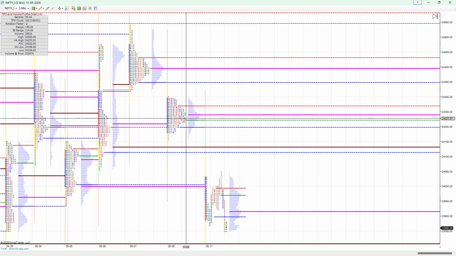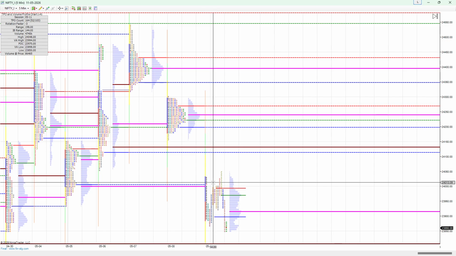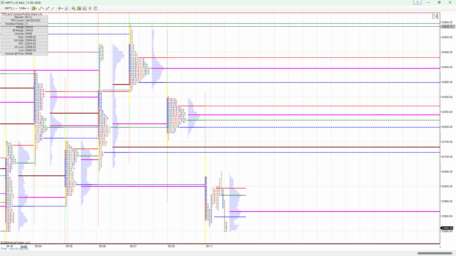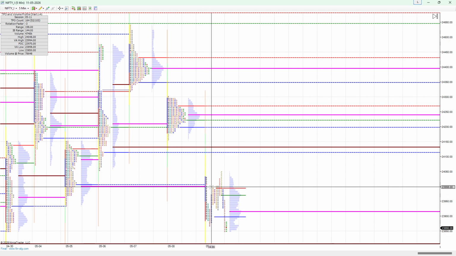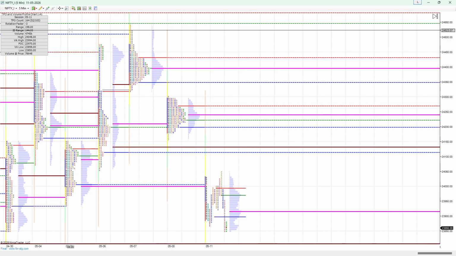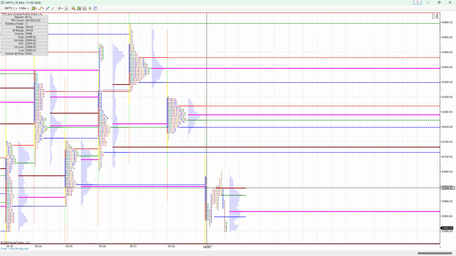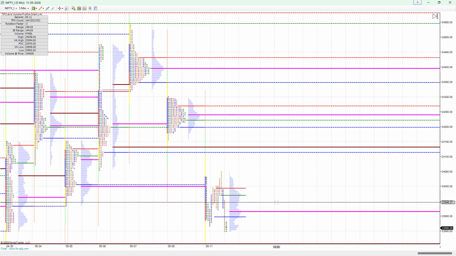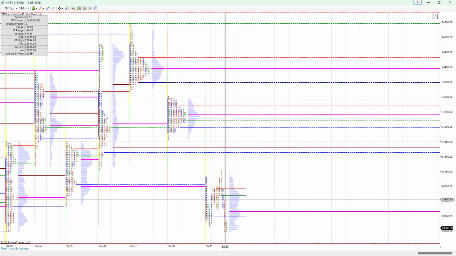Now you can notice what happened. The gap down happened. If I place the cursor here and click, you can see at the left side the statistics for the day. The rotation factor is -3, the range is 198, the IB range is 144, and the volume is 500 4745k. That means heavy volumes got shorted today. Also VAH, POC and VAL: VAH is the value area high, POC is the point of control, and VAL is the value area low.